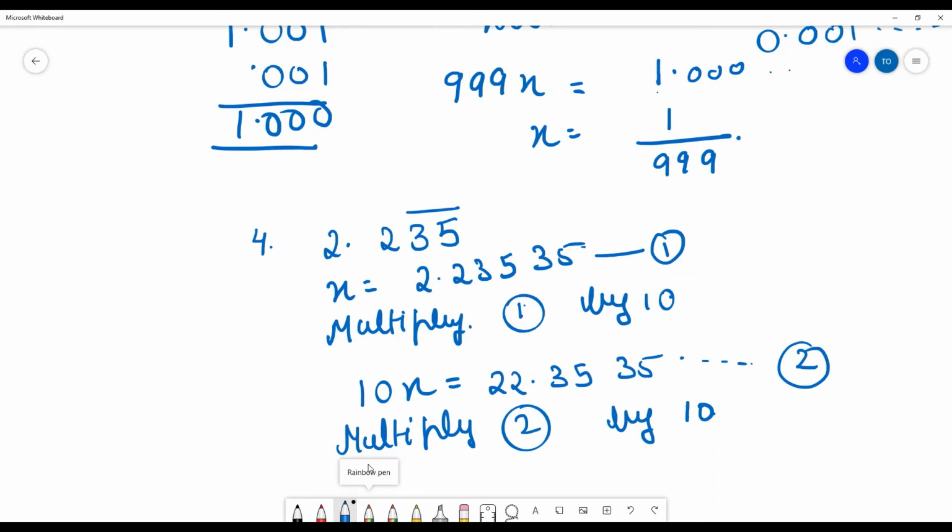Because we have 3 5 as the repeating decimal here, so we have to multiply it again with 10. So we'll get 100 here. So this is your third equation.